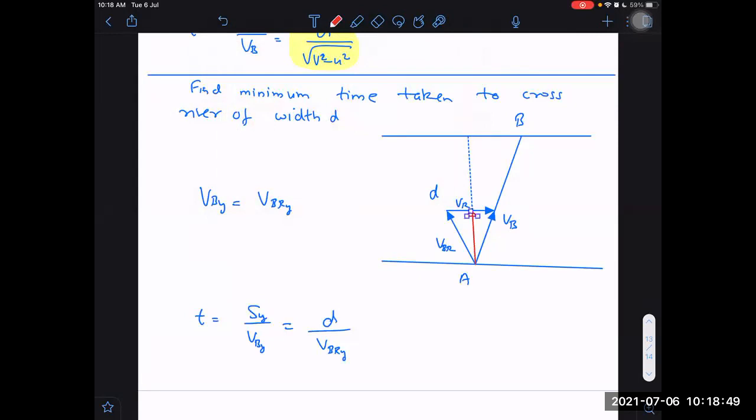Yes, sir. And it is the same for both or not? Yes, sir. If I take the component of VB, that also will be this. If I take the component of VBR, that also will be this. The reason is that VR has only an X component. There is no Y component of VR. Because there is no Y component of VR, VBR along Y will also be equal. If you are still not understanding, let me give another way.